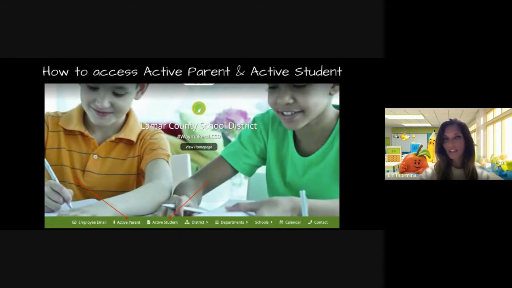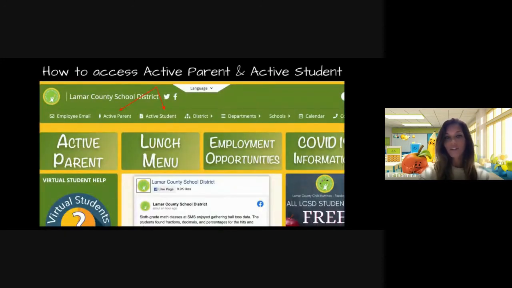Where do you get to these portals? Well, if you navigate to our homepage, you'll notice those direct links right there at the bottom of the screen. You don't even have to enter the homepage. You can also find these links at the very top of the homepage. So if you click to view the homepage, navigate right there to the top and this giant link right here, and it will take you directly to those sign-in pages.